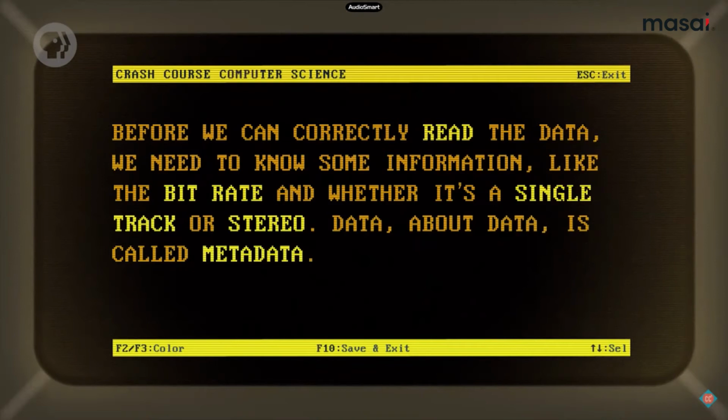So that is actually, you are the main part of the college. Okay, so you are the main entity and you are containing something which is talking about yourself. Okay, so data about data is metadata. So when we have the audio data, we also have the metadata. Metadata will say about that data when that data came into us. Okay, so at what rate, what is the bit rate through which this data came, and what type of data. Is it a single track data or stereo data? So that data is actually known as metadata. So we will get the metadata for each audio file, which will tell us about that data.